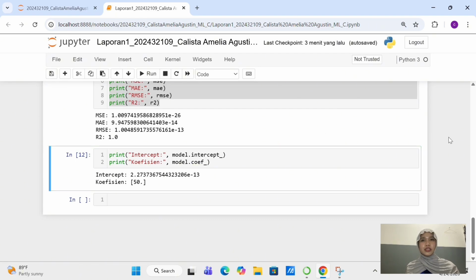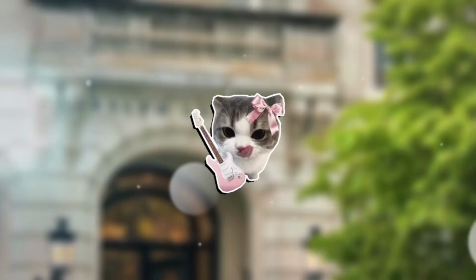In conclusion, the linear regression model I created is able to predict the relationship between operational hours and revenue very well.